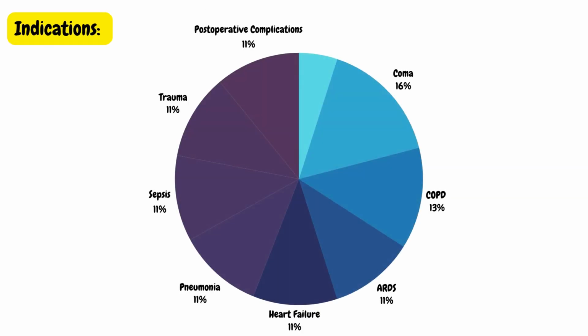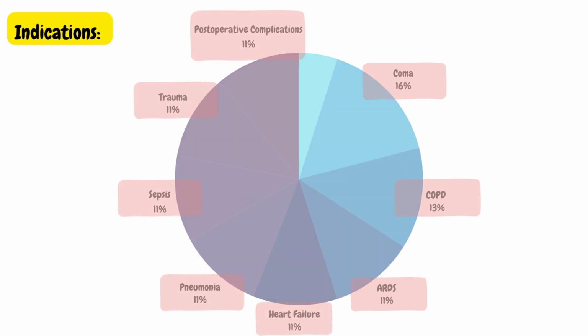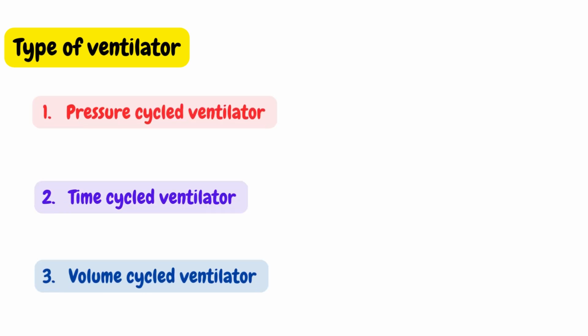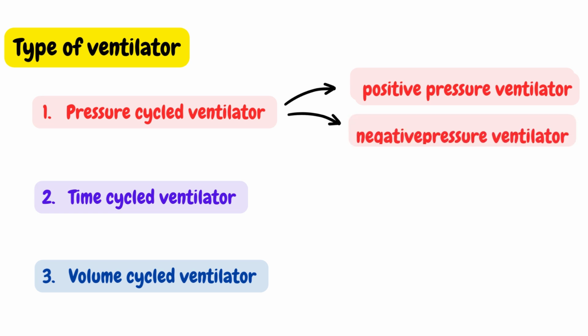Indications in which a patient may need a ventilator are coma, COPD, acute respiratory distress syndrome, heart failure, pneumonia, sepsis, trauma and post-operative complications. Types of ventilator are pressure-cycled ventilator, time-cycled ventilator and volume-cycled ventilator. Pressure-cycled ventilators are of two types: positive pressure and negative pressure ventilator.